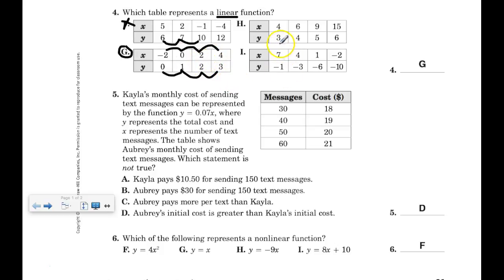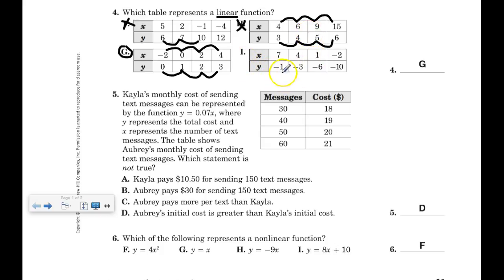Let's check H. Plus 1, plus 1, plus 1. Okay, that looks good so far. Let's check the x's just to verify. Plus 2, plus 3. Uh-oh, plus 6. Okay, so no. So this is a great example of why you should check both. The y's are good. The x's are not. So even if the y's are increasing or decreasing by the same amount, also check the x's to make sure, because this is an example where that is not the case. This rate of change is not constant.